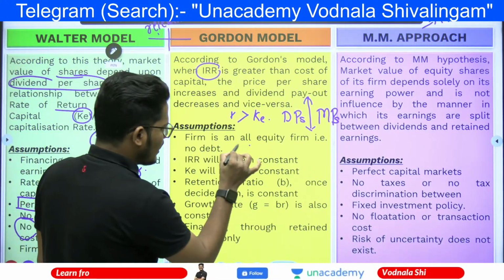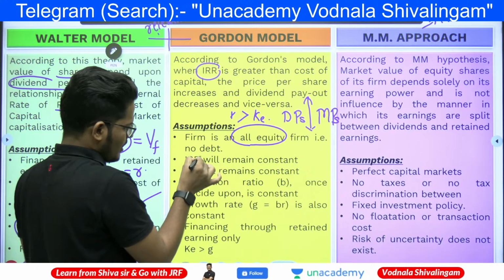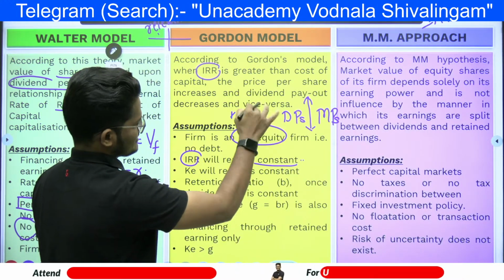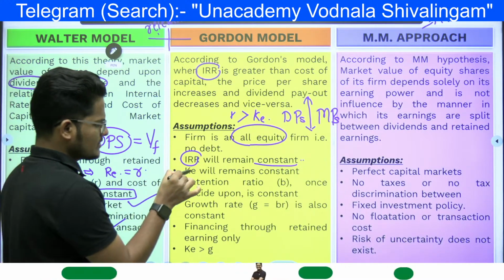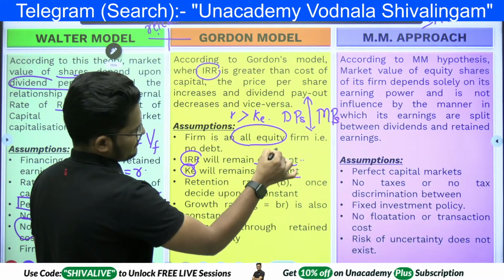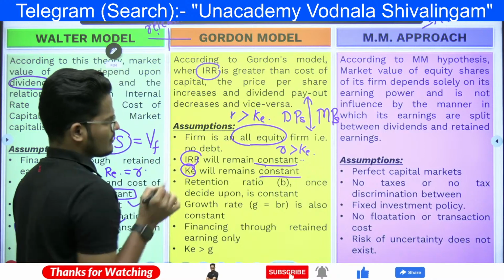Here the firm is an all-equity firm only. That is the main assumption of all these theories. IRR will remain constant, even though it is more than the cost of capital. Cost of equity also remains constant. Both are constant, but R is more than KE. That is the Gordon model.